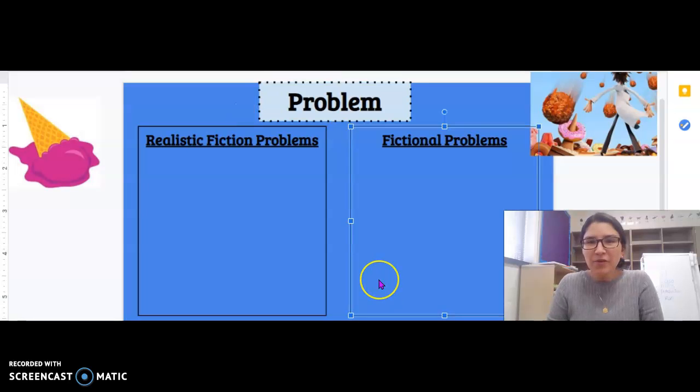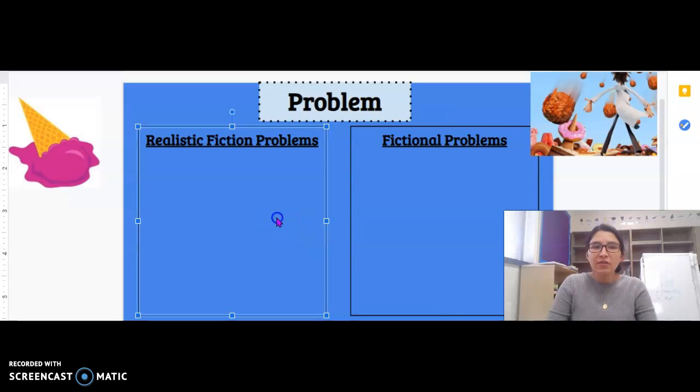For this video, we are going to go over problem and resolution. Problem: when there's an obstacle or challenge, or something doesn't go right for the character, okay? So, what does that look like for realistic fiction problems? Maybe someone needs a green marker and they misplaced it, right? Or maybe the character left their jacket outside during recess. Those are all problems that could actually happen, right?